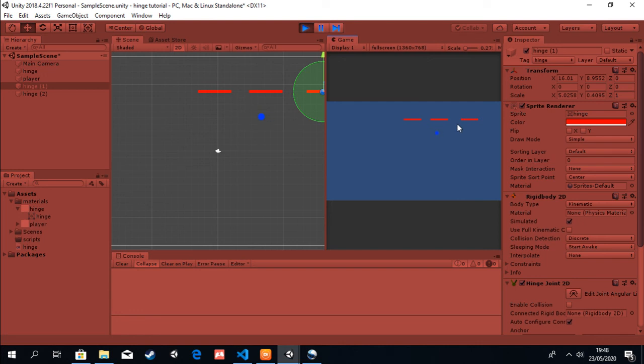Let's try to swing. Hinge joint. Yep. And just going down. Click, moves down.